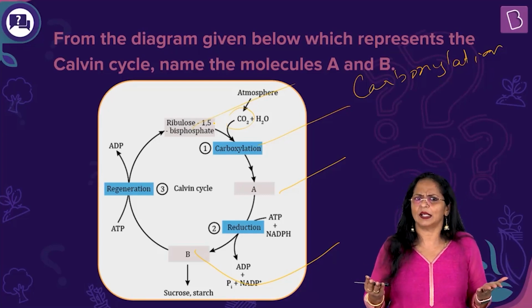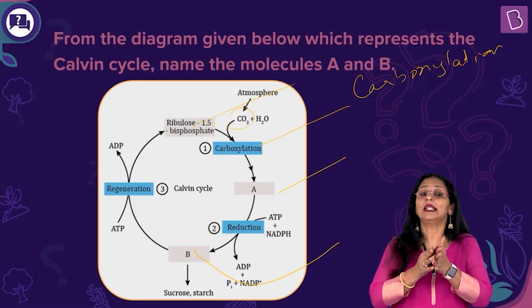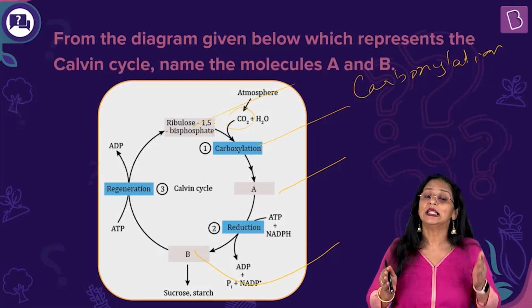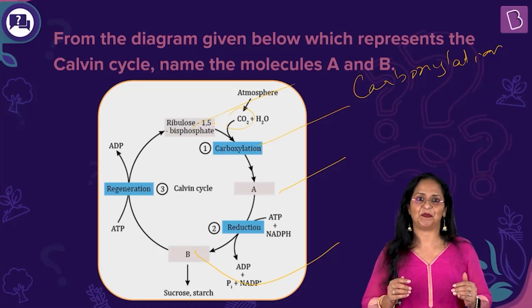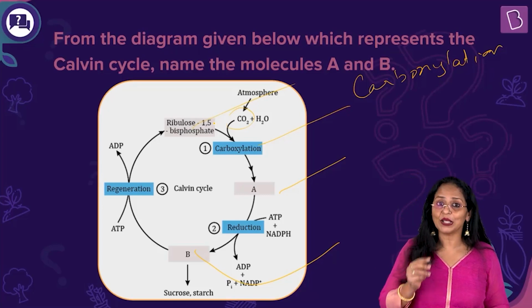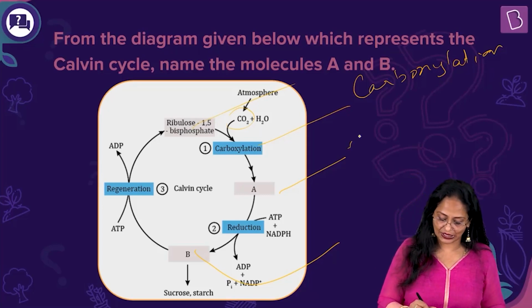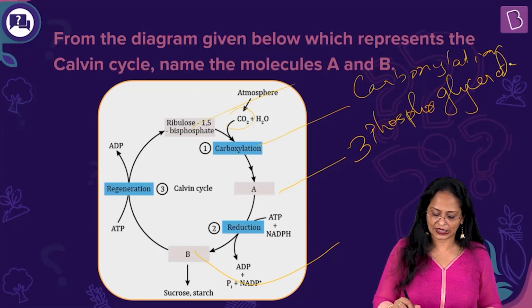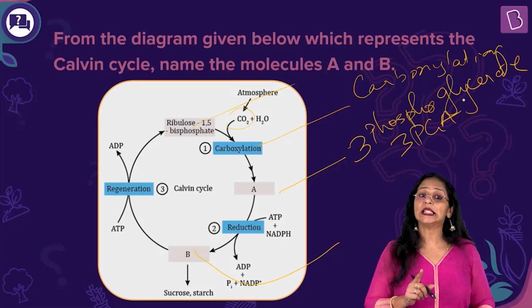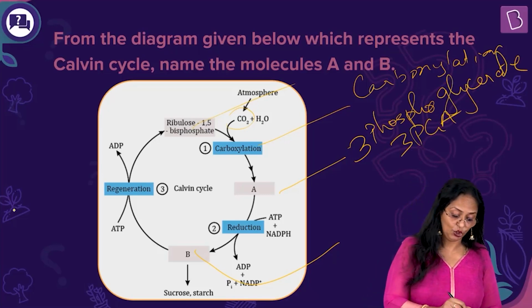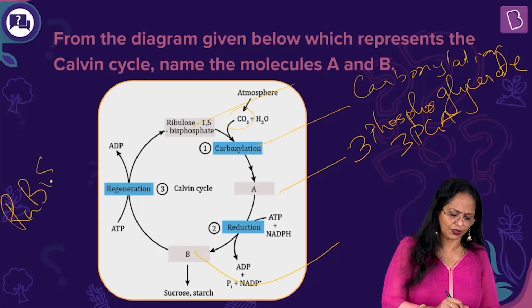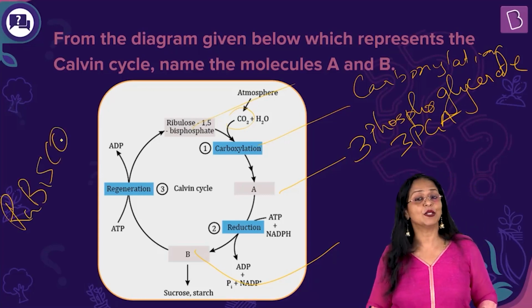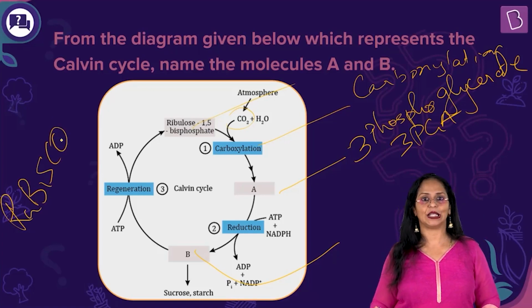Now because, as I said, it's unstable, it doesn't remain that way. It immediately splits into 2 molecules of 3-phosphoglyceric acid. Okay, so the first product that is formed after carboxylation is 3-phosphoglycerate or glyceric acid. I can also write it as 3-PGA, the abbreviated form. And by the way, this reaction is catalyzed by the enzyme Rubisco, a very, very important enzyme. Ribulose bisphosphate carboxylase oxygenase. Okay.